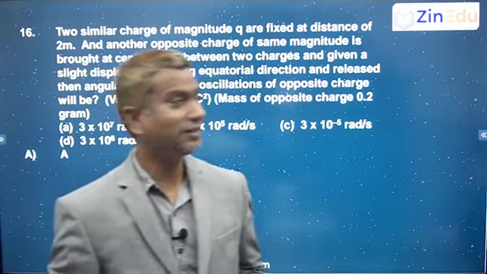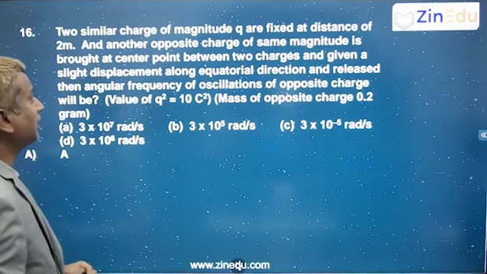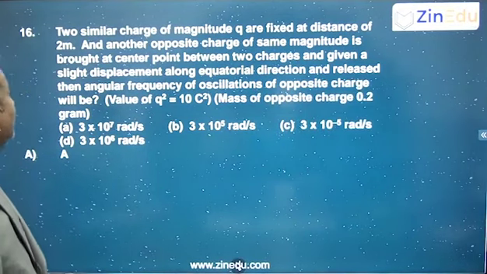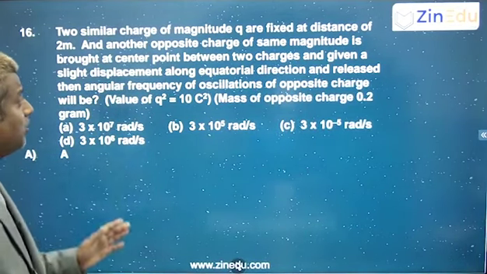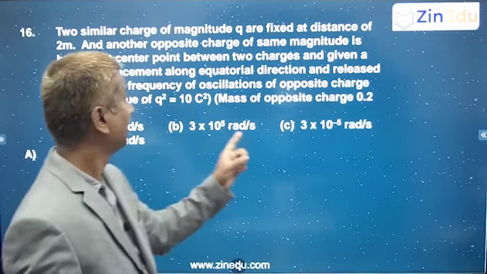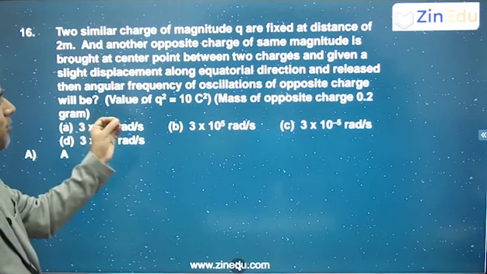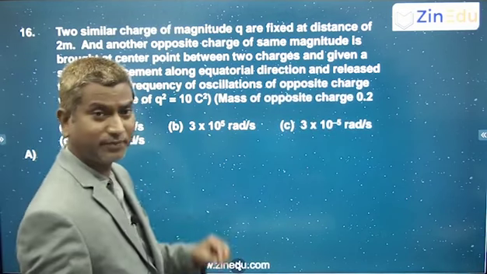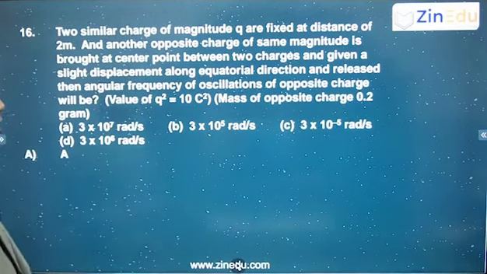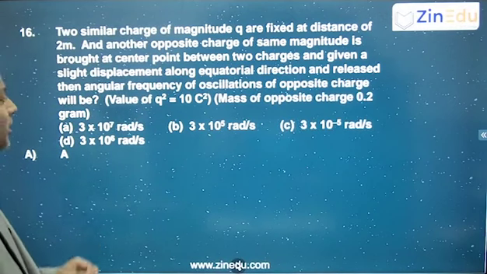Question number 16. Two similar charges of magnitude q are fixed at a distance of 2 meters, and another opposite charge of the same magnitude is brought to the center point between the two charges and given a slight displacement along the equatorial direction and released. Then what will be the angular frequency of oscillations of the opposite charge?